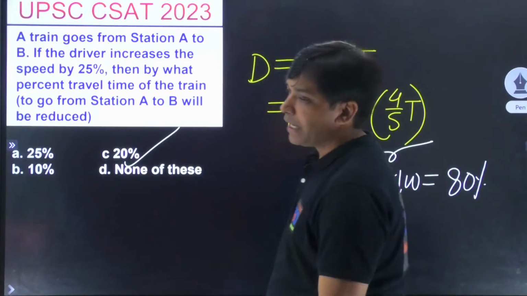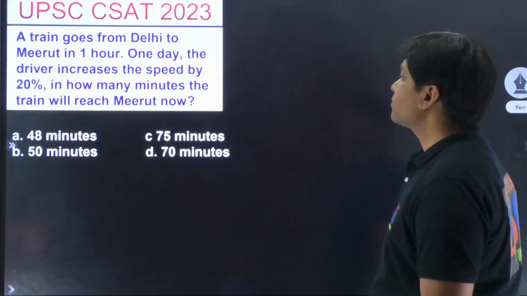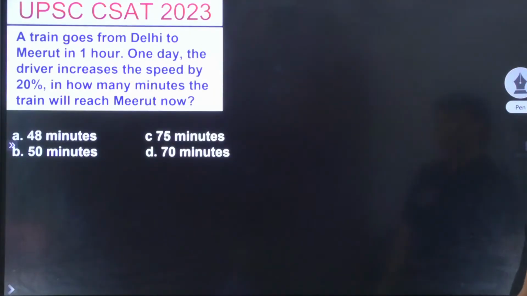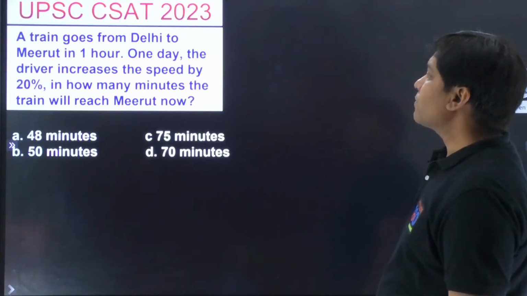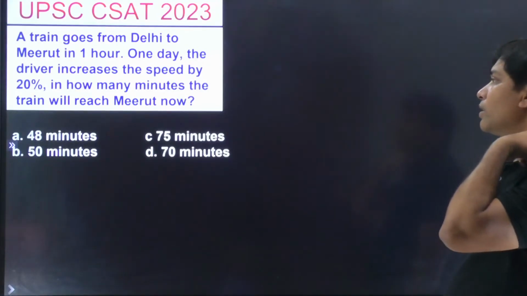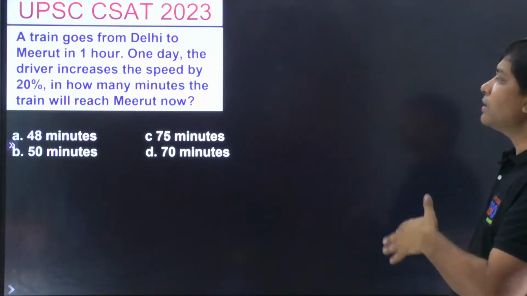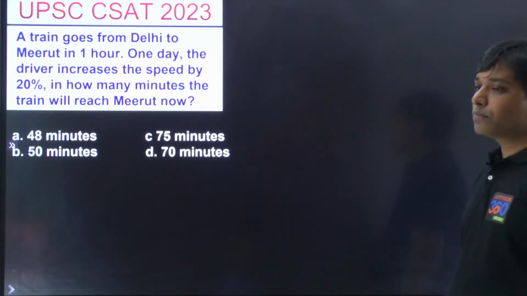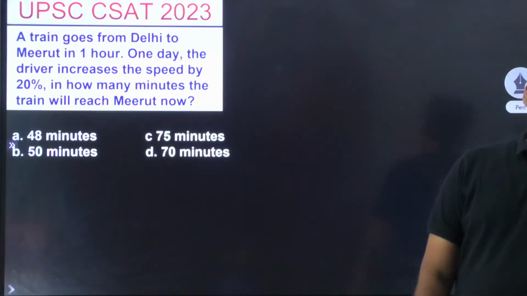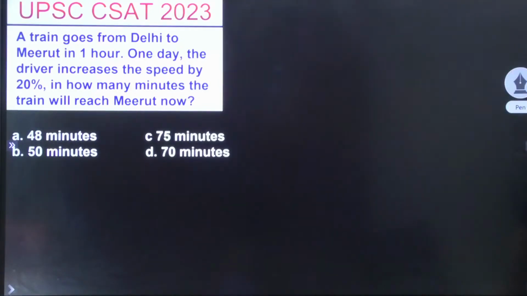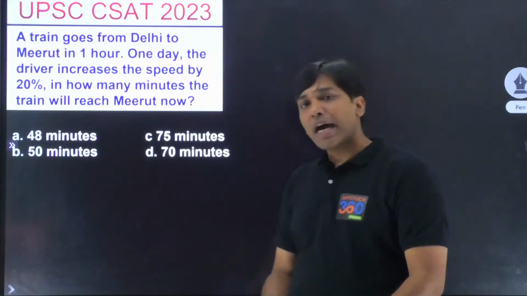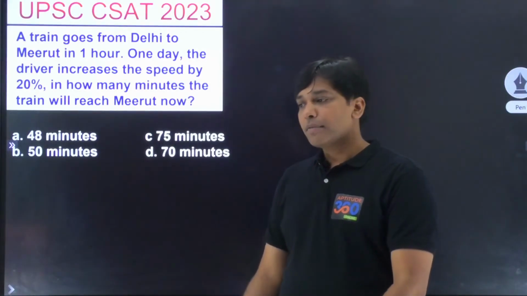Good job, people. Very good. Try to simplify this problem, people. It's a good one. A train goes from Delhi to Meerut in 1 hour. One day the driver increases the speed by 20%. In how many minutes will the train reach Meerut now? Distances are same, and if distances are same, we can apply the concept that we just have learned, right?